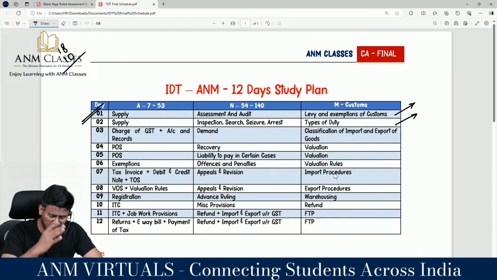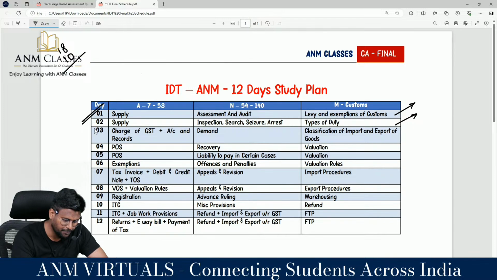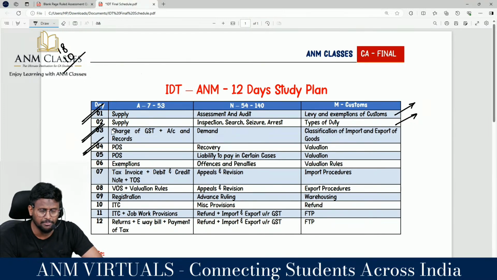Charge of GST, section 9, section 15, 9353, all those things. And accounts and records, a very small area. And demand you do, and classification of import and export of goods. Then place of supply. From the place of supply, this time a huge expected 10 mark question is going to come. Recovery and valuation rules, a sure shot 5 to 6 mark area for examination.